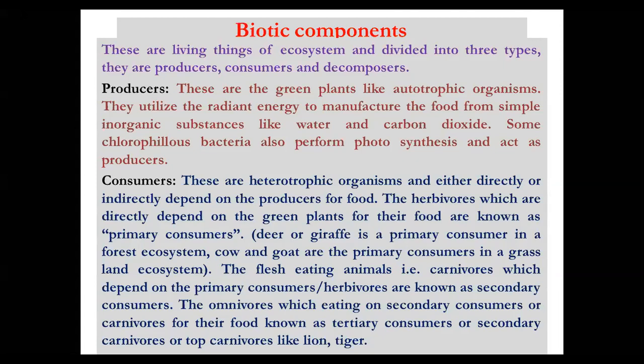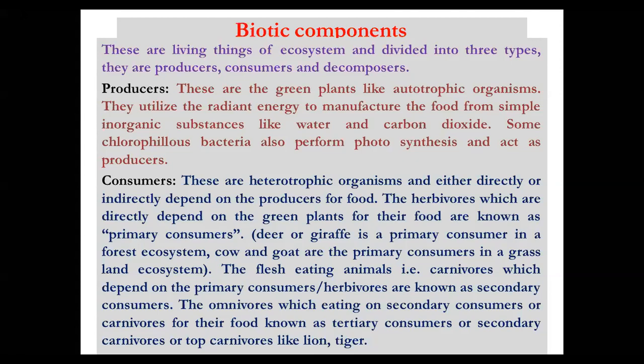The dark phase occurs in C3, C4, CAM cycle, everything we have already discussed. So producers means plants. These are the green plants, autotrophic organisms. They utilize radiant solar energy and manufacture the food. Photosynthesis is the most important process in the biosphere which makes the food for everyone. So this is the first biotic component of the ecosystem.